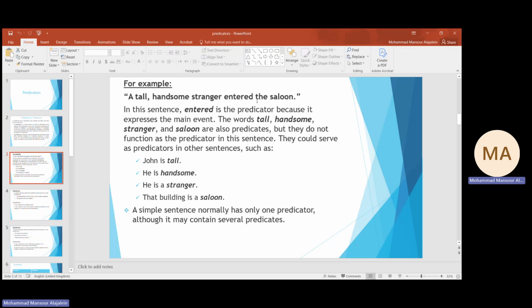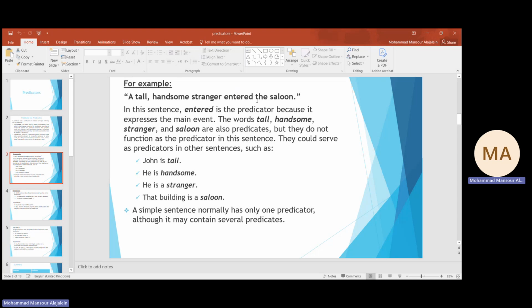Why is that? Because here we are after identifying the function of each constituent. If we say that a tall, handsome stranger is just a referring expression, then how do we account for the theta role attributed by the verb enter? What about the saloon?